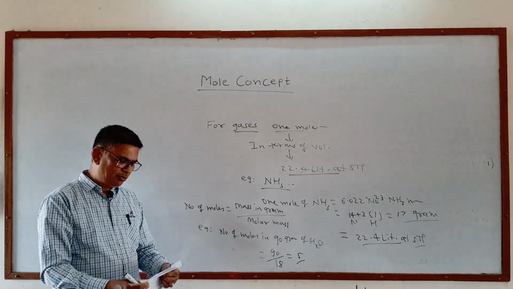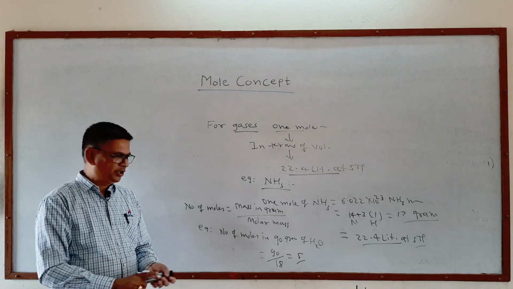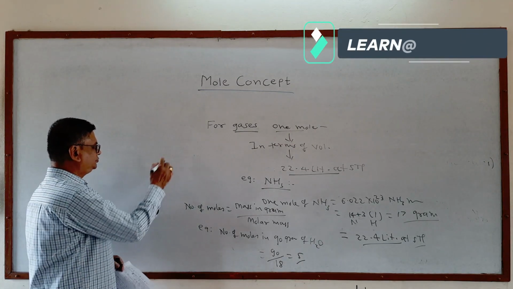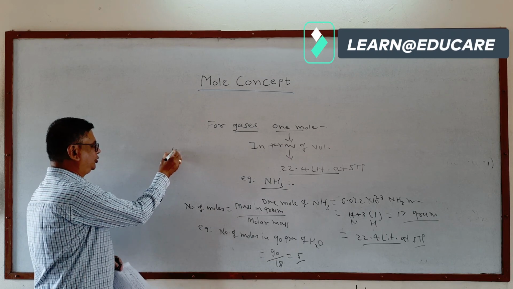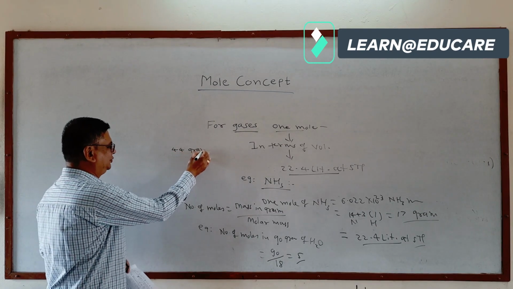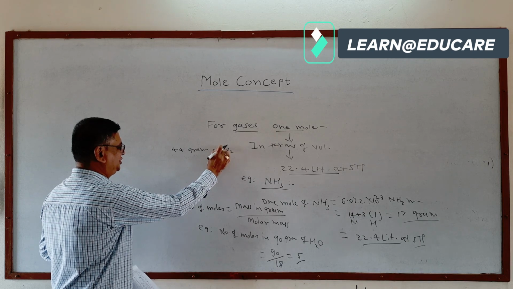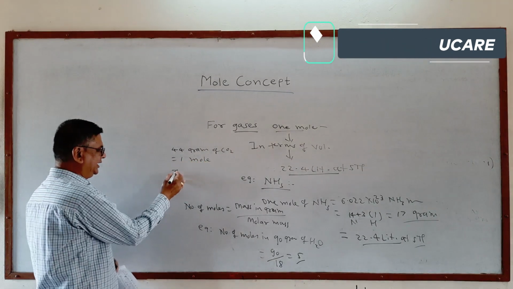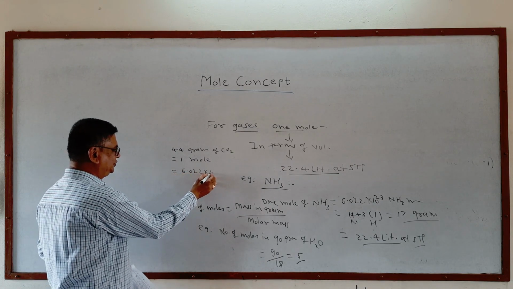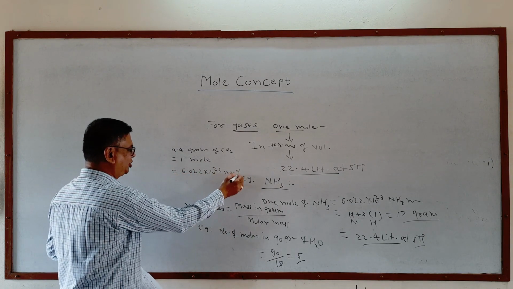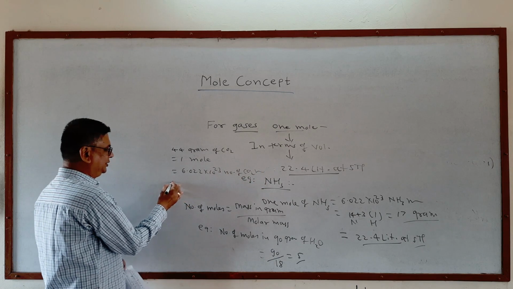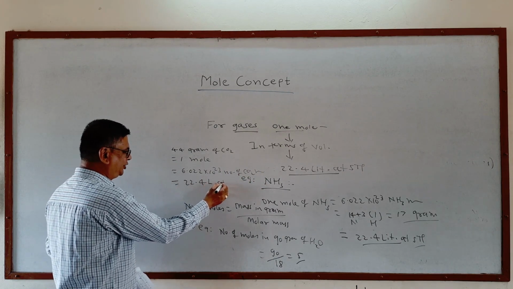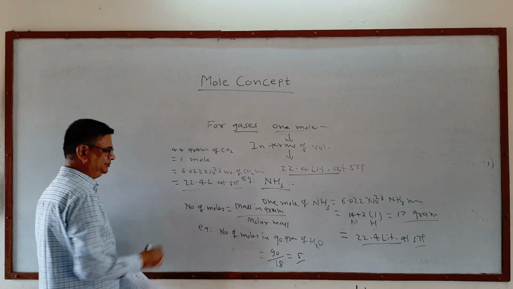You can also find the number of molecules. For example, suppose we are given 44 grams of CO2, which is its 1 mole, and that contains, as we know, 6.022 x 10^23 CO2 molecules, and which also has a volume of 22.4 liters at STP.